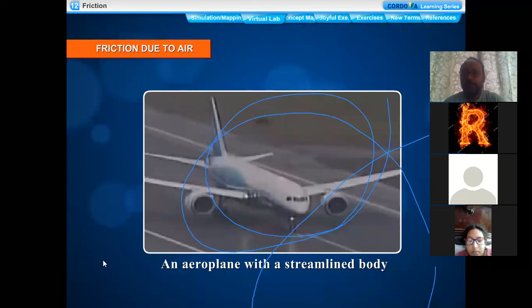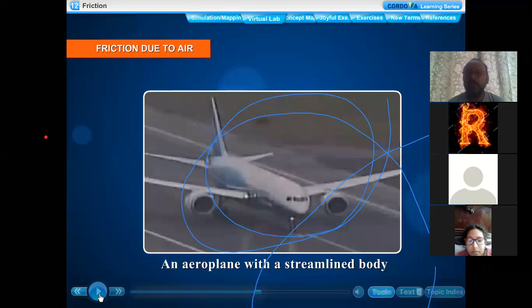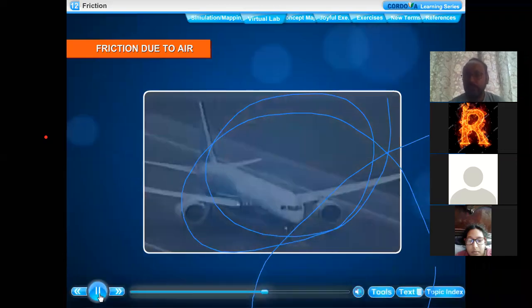But if I add some salts, some minerals to the water to make it more viscous, meaning to increase the density of that water, then that person has to apply more force, right? So it depends upon the speed of the object and the nature of the liquid, whether its density is high or less, right? These are the two major factors on which fluid friction depends.